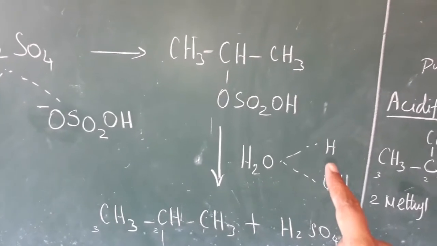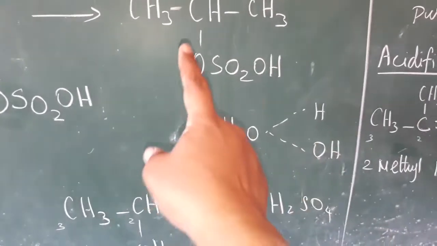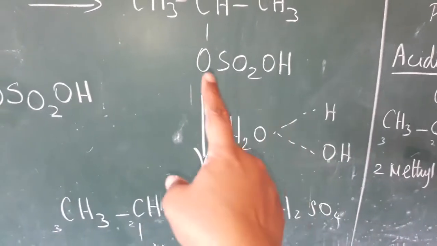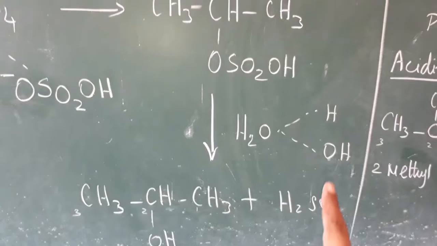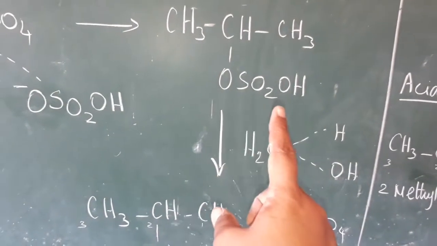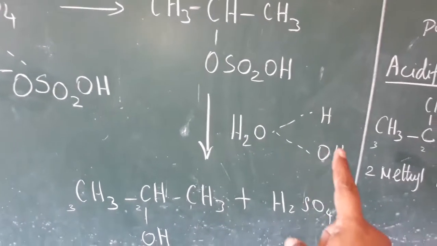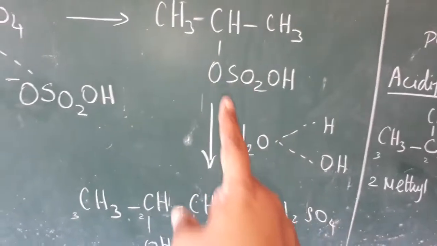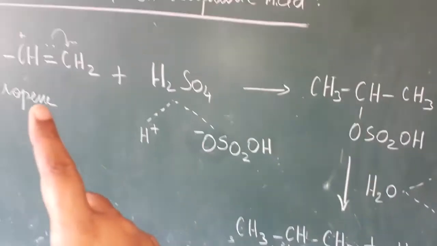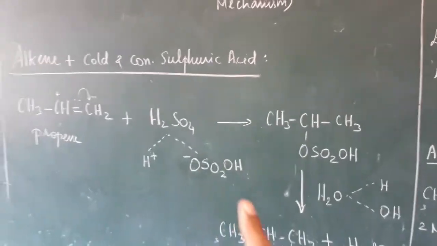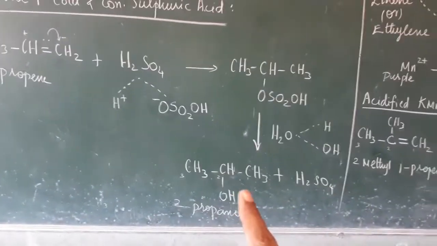That H adds with the SO2OH, so we again get H2SO4, and in place of SO2OH the OH goes there. So we get 2-propanol. So with the alkene and concentrated sulfuric acid, we get the alcohol as a product.